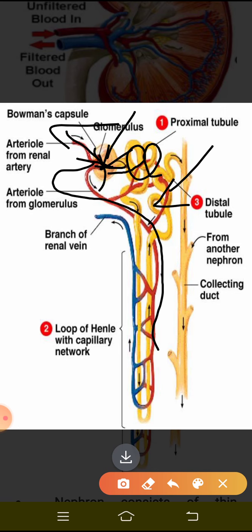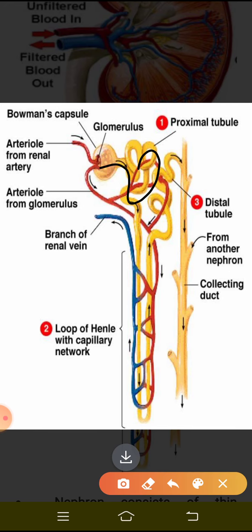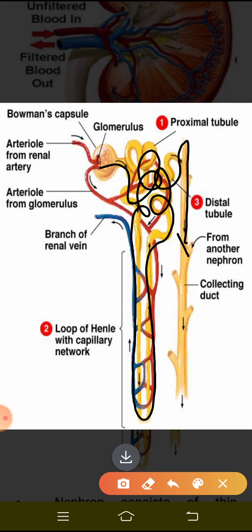Okay, so now as the blood passes through this tube, what happened? All the good things which are present in the blood, what are the good things I told you? The glucose, salts, amino acids, all these are selectively reabsorbed. As a result, as the good things are being absorbed, what is the bad thing now? The urine. That urine, from this collecting duct, now what happened? From the collecting duct, the urine gets collected. This is the final stage where the waste product, that is the urine, is getting collected in the collecting duct.